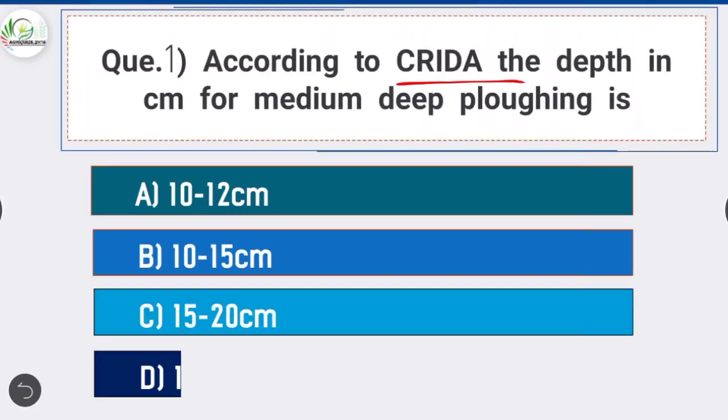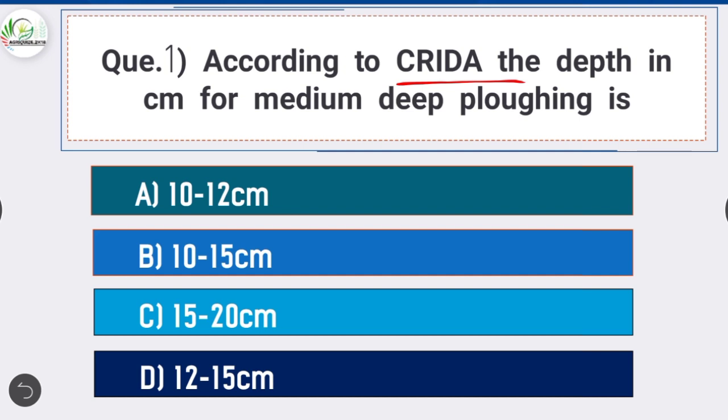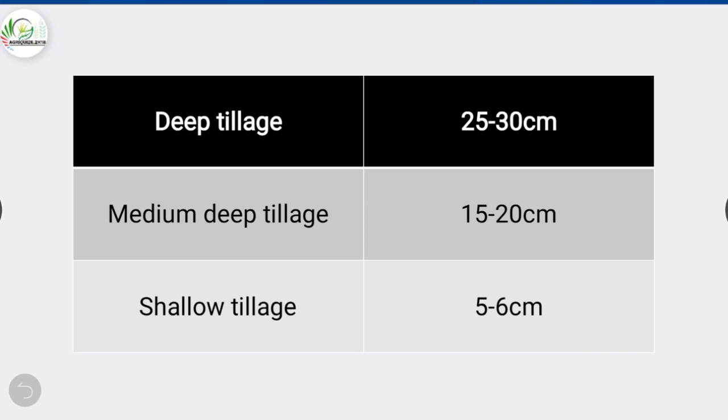Question number 1. According to CRIDA, the depth in centimeter for medium deep ploughing is? Answer is option C, 15 to 20 centimeter. In the case of deep tillage, the ploughing depth is 25 to 30 centimeter. In the case of medium deep tillage, it is 15 to 20 centimeter. And in the case of shallow tillage, it is 5 to 6 centimeter.